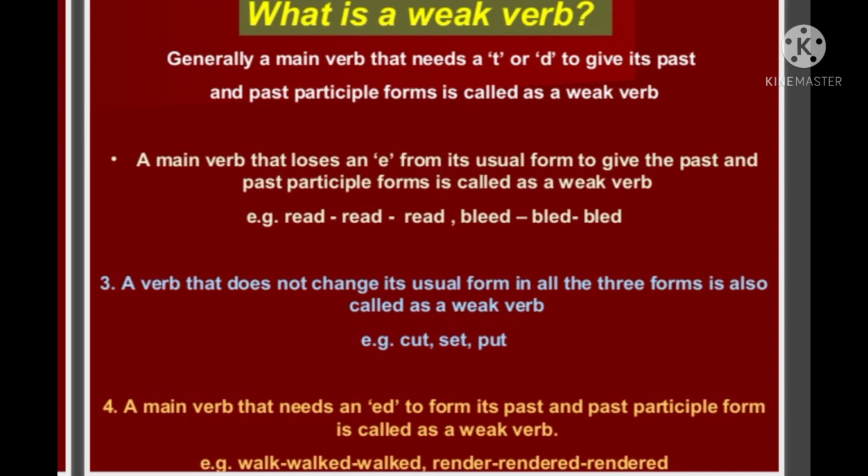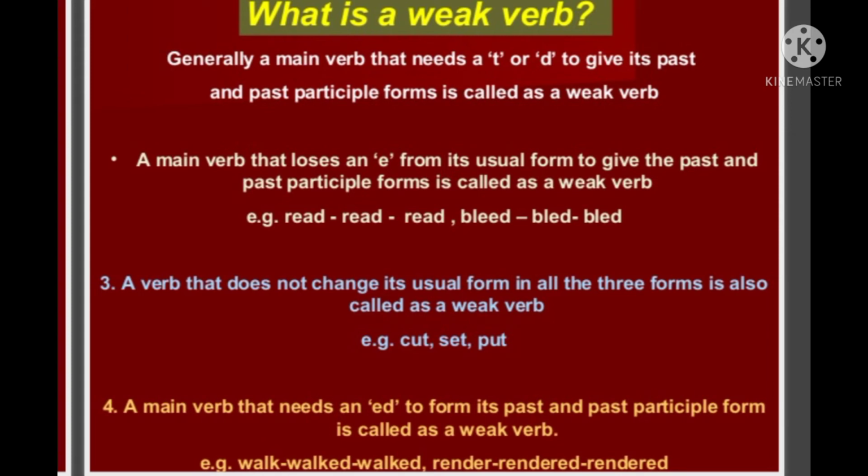For example, cut, set, put. Its present tense, past tense and past participle, there is no change. Cut, cut, cut. Set, set, set. Put, put, put. These types of verbs are also called weak verbs. A main verb that needs an ED to form its past and past participle form is called a weak verb. For example, walk, walked and walked. Render, rendered and rendered. You see, these three types of verbs are called weak verbs.